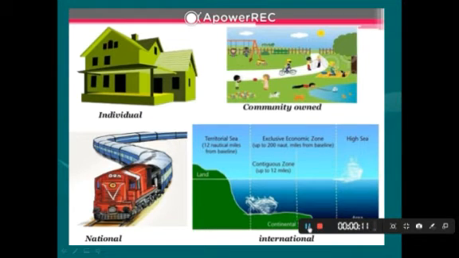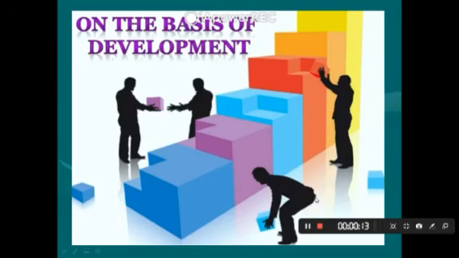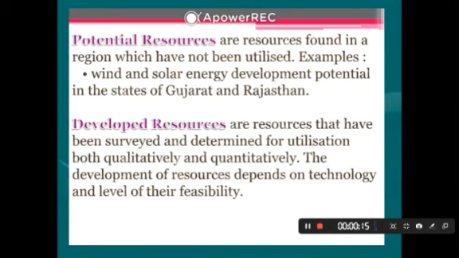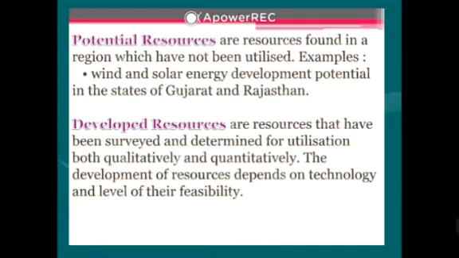Next one is, on the basis of developments, it divides into two categories. First one is potential resources and second one is developed resources. Potential resources are the types of resources that have not been utilized. The example of potential resources: wind and solar energy in Rajasthan and Gujarat regions that are not used now.